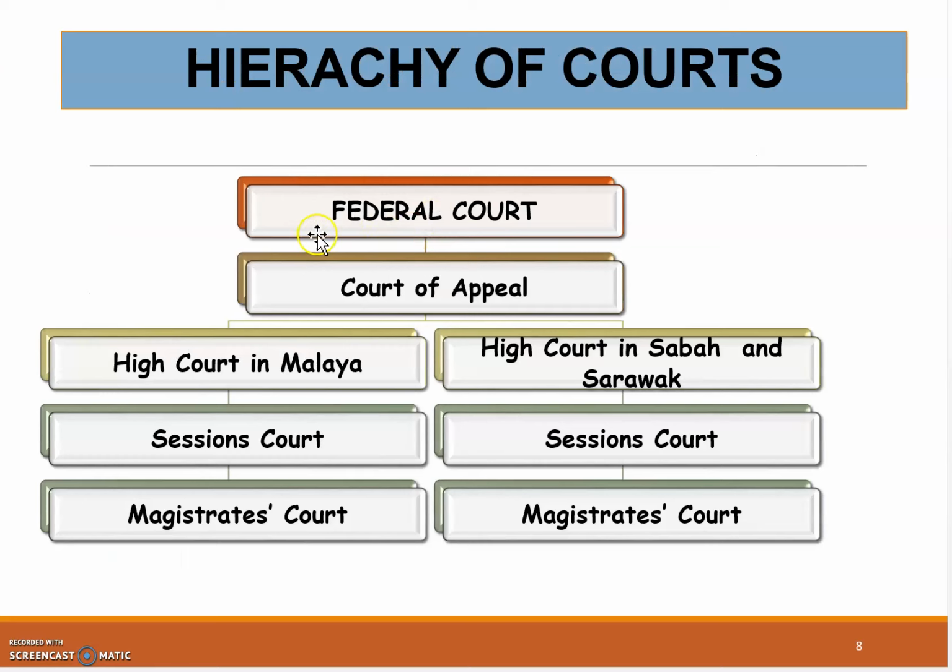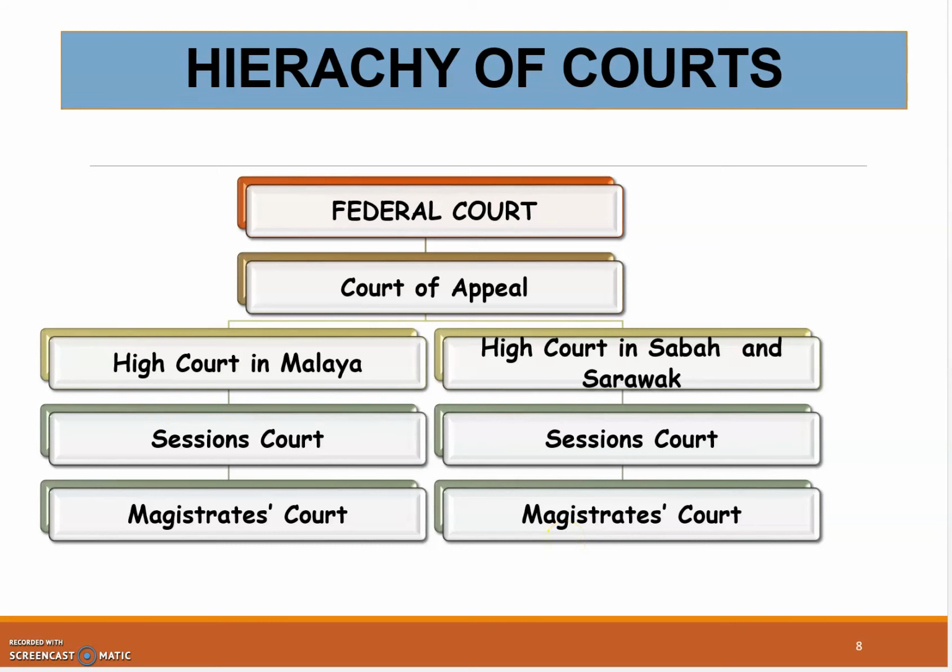So this is the hierarchy. When we talk about federal court, that's the highest in the ranking. And then next, we have a court of appeal. Below court of appeal, we have high court in Malaya and high court in Sabah and Sarawak. So these two are together, same level, same ranking. And then we have sessions court, and then we have magistrates court. This is when it comes to a hierarchy. So all this, and below are the lower courts.